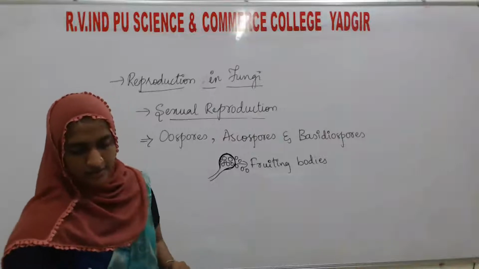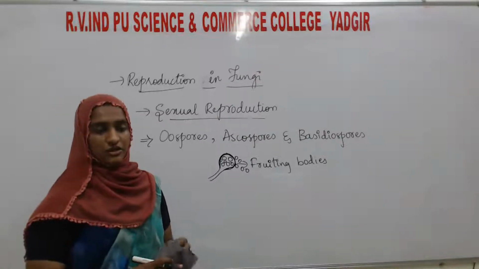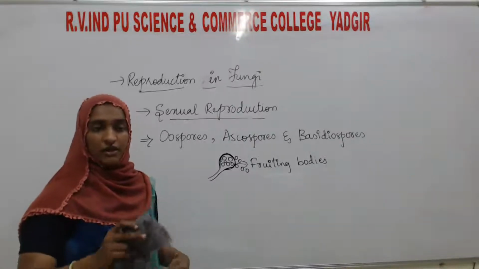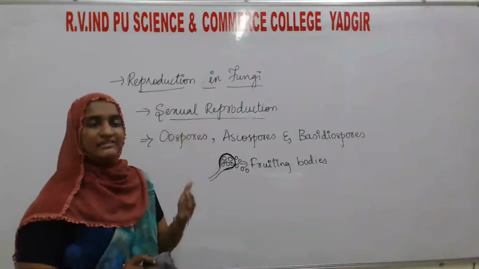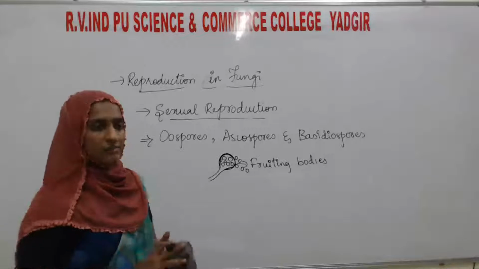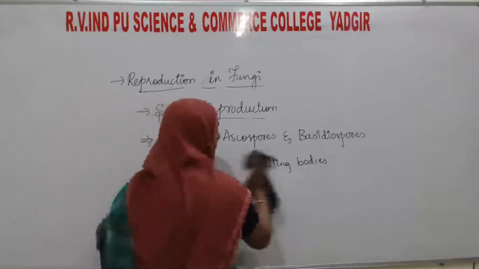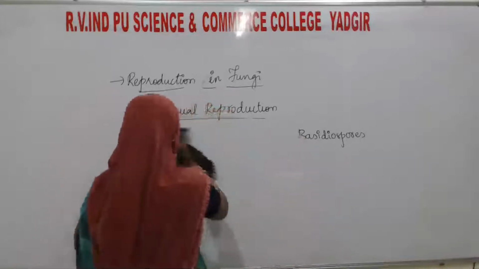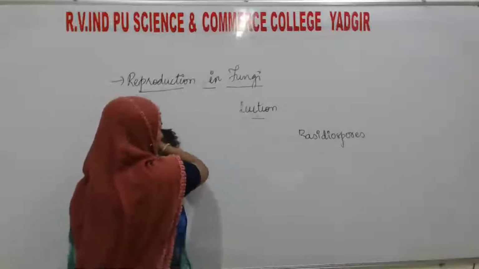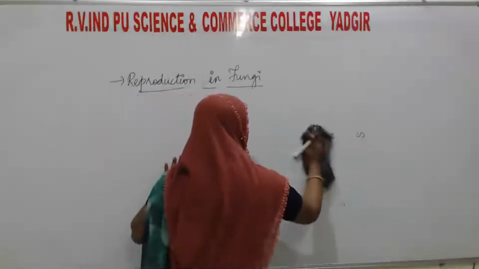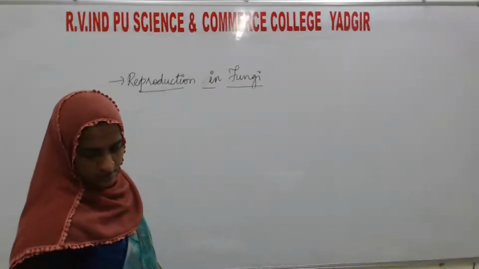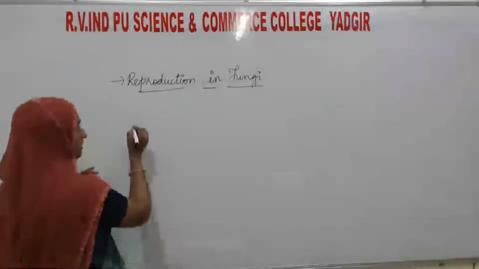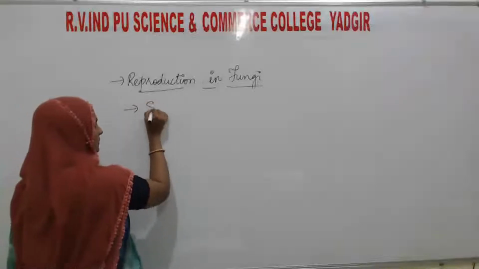And the sexual reproduction in the life cycle of the fungi has some steps. What steps? Let's see here. The sexual cycle involves the following three steps.